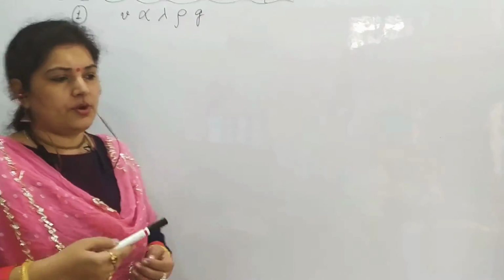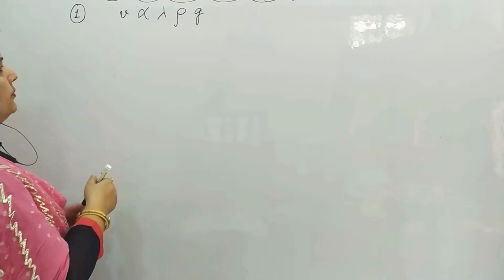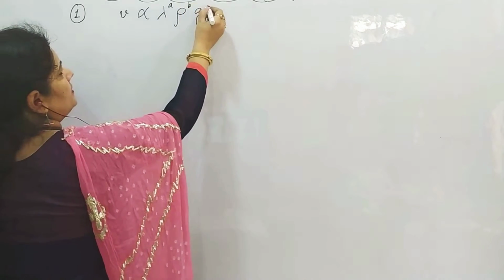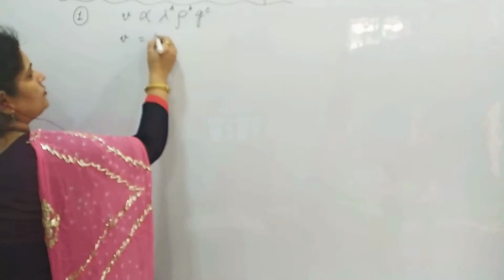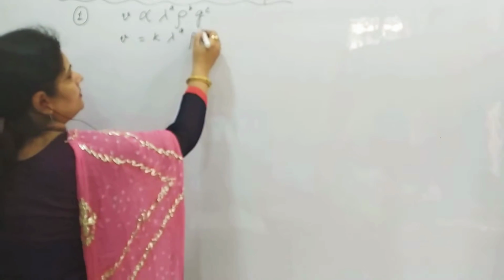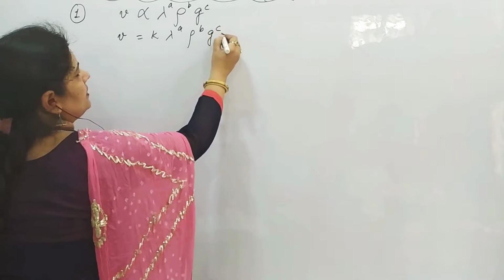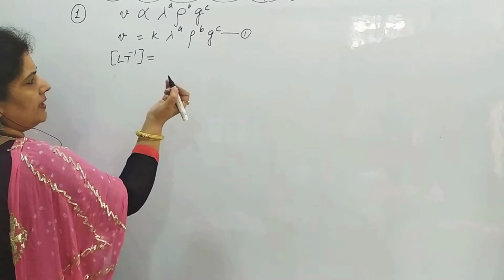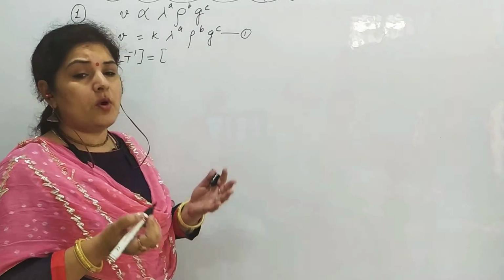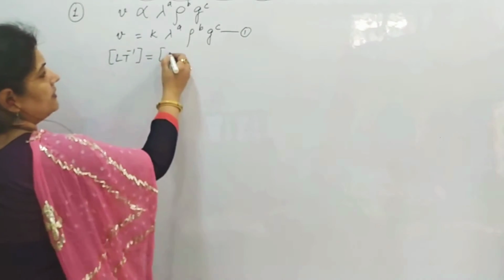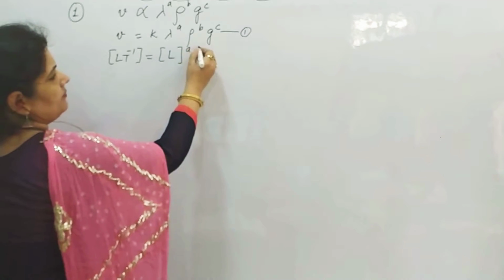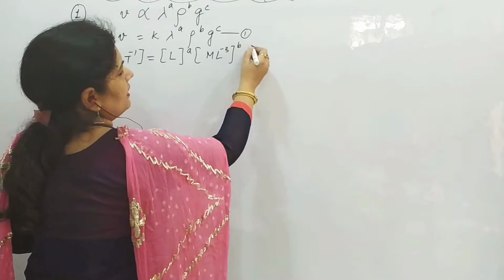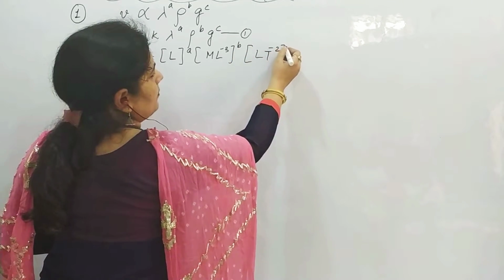Please try to solve it on your own, and I am solving it for you on the board. A, B, C. Let us convert it into a standard equation, equation 1. Velocity is LT minus 1. Wavelength is a type of length or distance, so the dimension is L. Density is mass upon volume. Acceleration due to gravity is a type of acceleration.